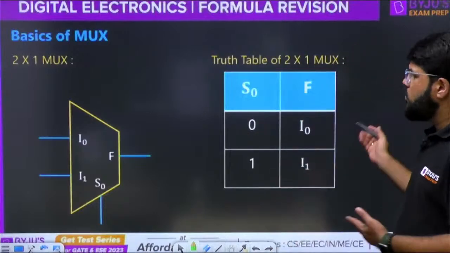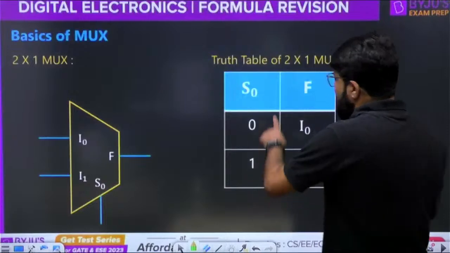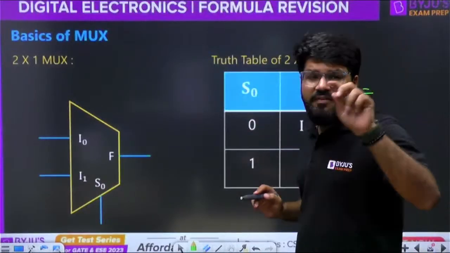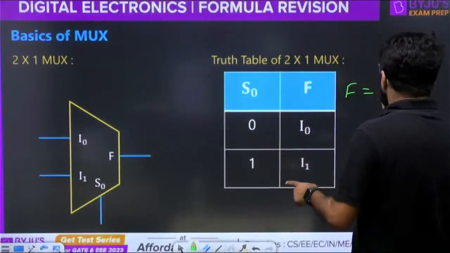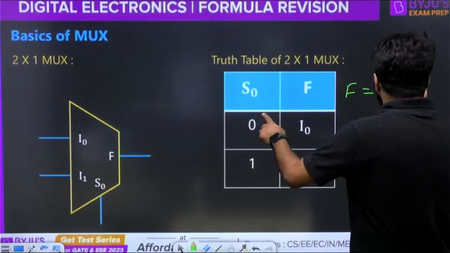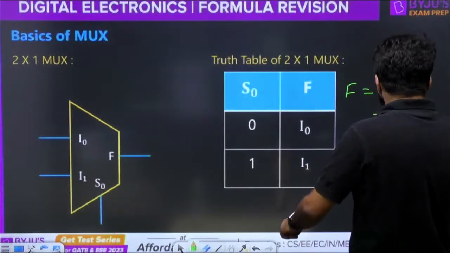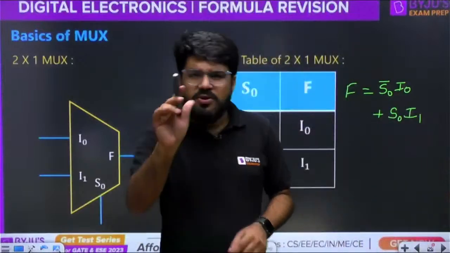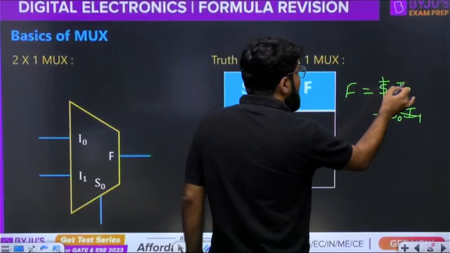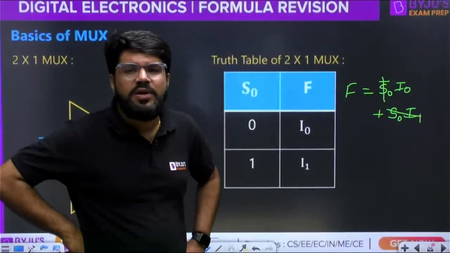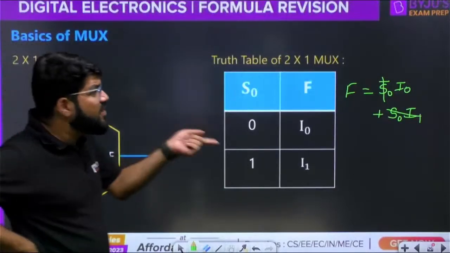Now can you put it into a logic functionality? Very simple. What is the logic expression for this F? See, if the select line S0 is 0, and 0 means the variable is complemented, like if A is 0 we write A bar, so we write S0 bar, and when S0 is 0, I pass I0. Plus, if S0 is 1, we write only S0, multiplied by I1. Now see the logic. Suppose S0 is 0. This term is gone since 0 complement is 1, and F is equal to I0. So the output receives the input I0 if the select line is 0.